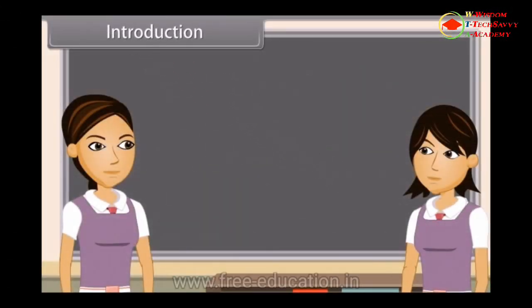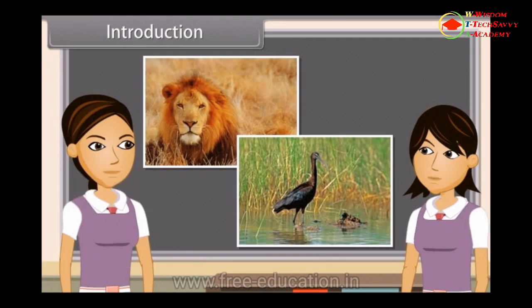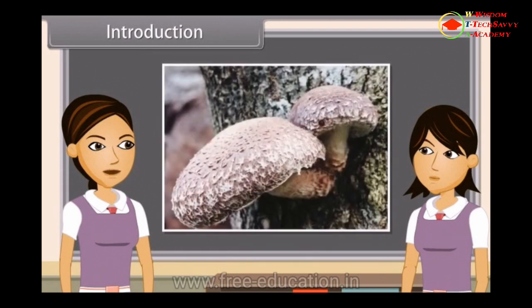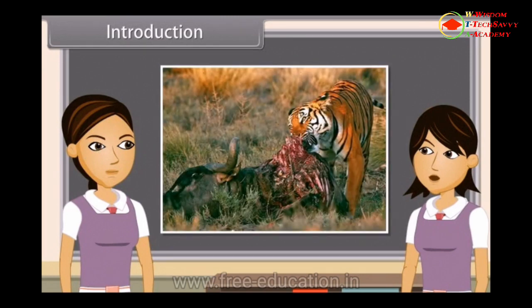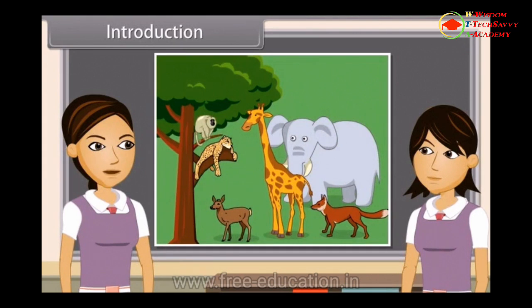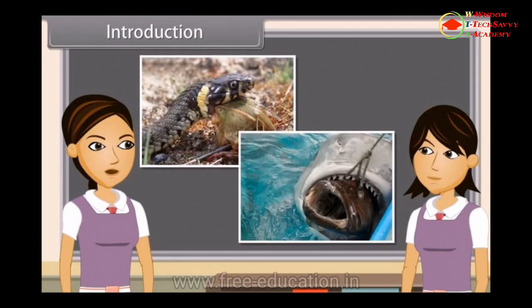Reproduction. We know that animals are heterotrophic and hence they depend on other organisms for their food. Yes, animals need an external source of food. So we can also say that they depend upon ready-made food, and this may come either from plants or from other animals. There is a wide variety of animals on the basis of their type of food. Yes, Ankita, many animals eat only plants like grasses, leaves of plants, while some of them eat other animals.